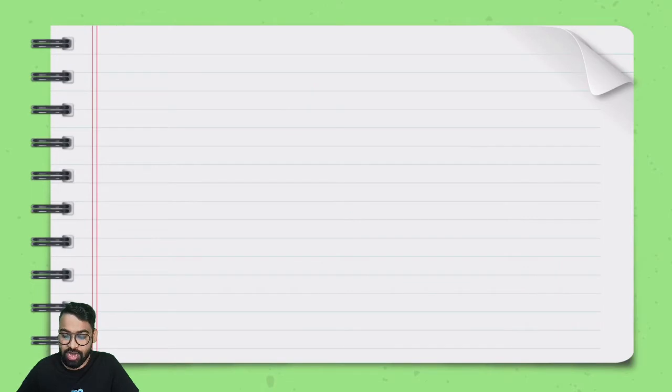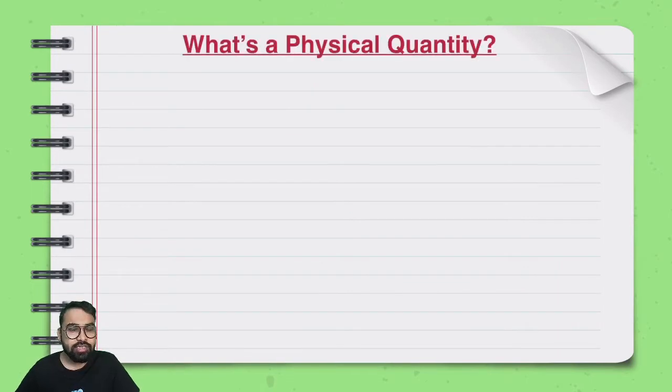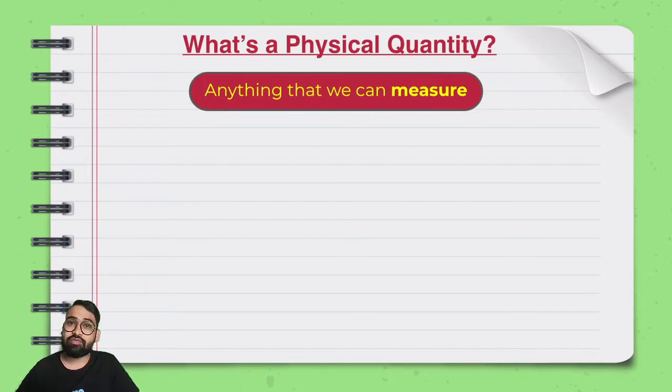What exactly do we have first? We are being asked, what's a physical quantity? What exactly do you mean when you say that you have a physical quantity? You say that anything that we can measure, anything that is worth measuring, anything that can be measured in something, we call this a physical quantity. So if it is not measurable, then we will not call it a physical quantity. As simple as that.